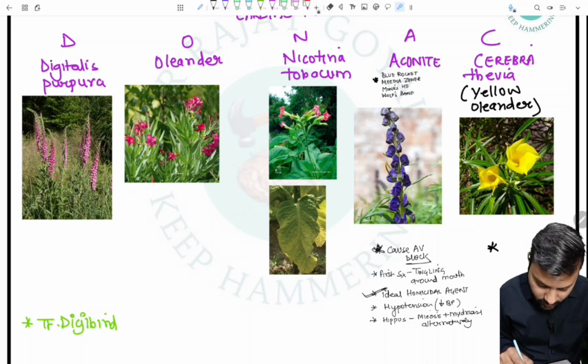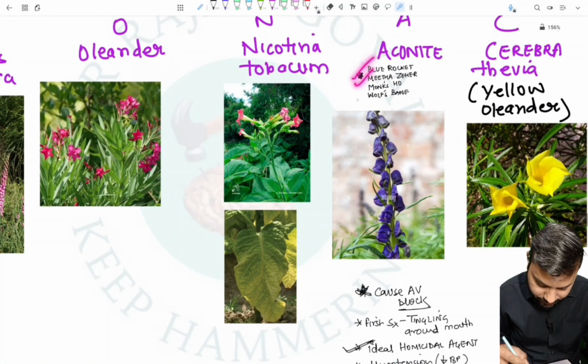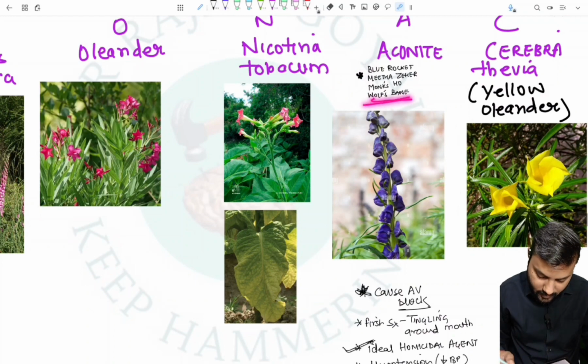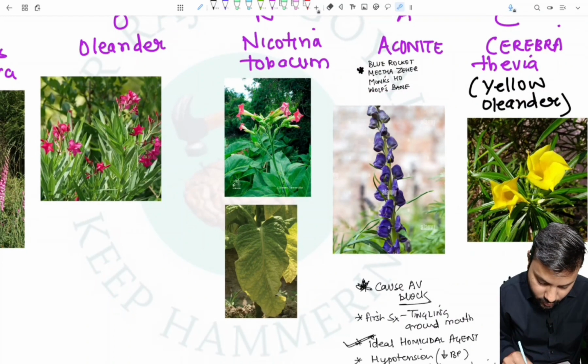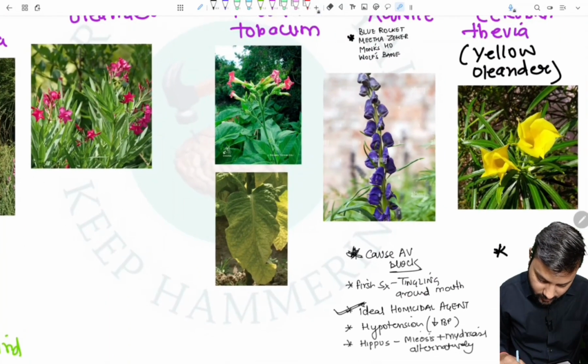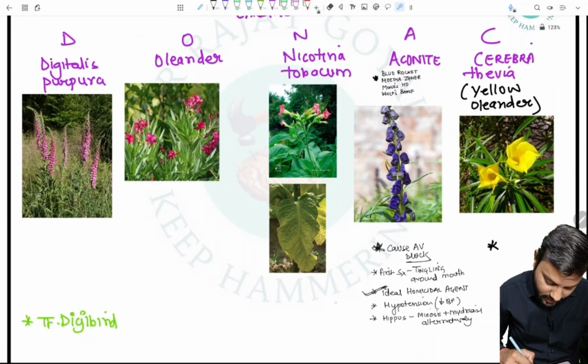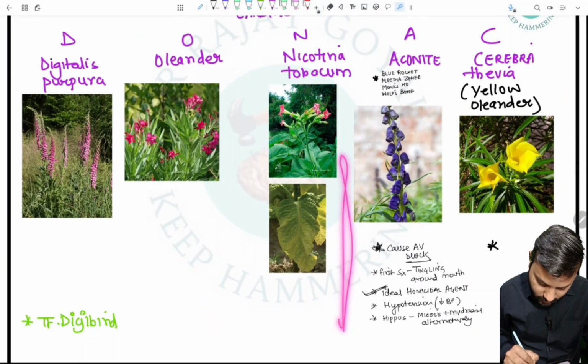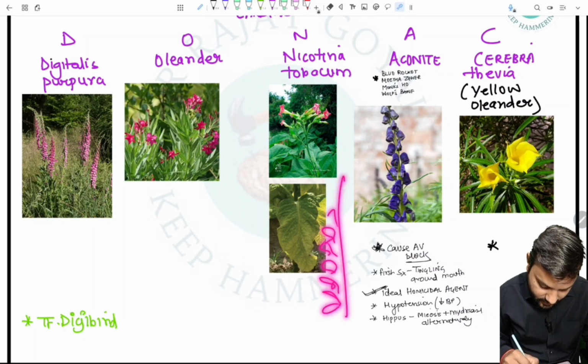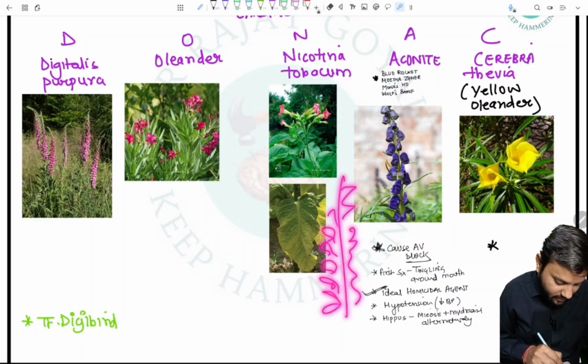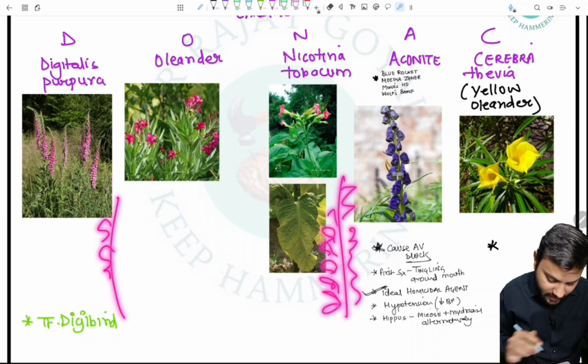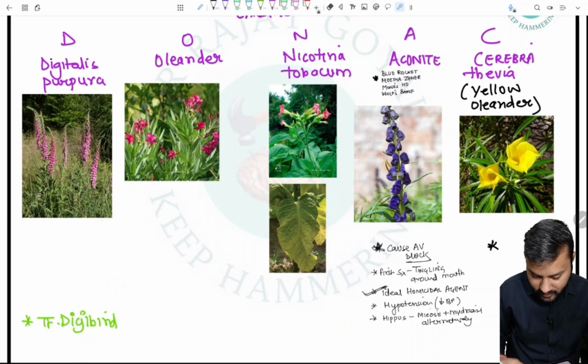If we talk about aconite, aconite is also called blue rocket, or meetha zahar, or wolf's bane, or monk's hood. In aconite, we have to remember a rod-like structure in which many purple flowers are there. So a rod-like structure with pinkish flowers is for digitalis purpurea, and a rod-like structure with purple flowers is for aconite.